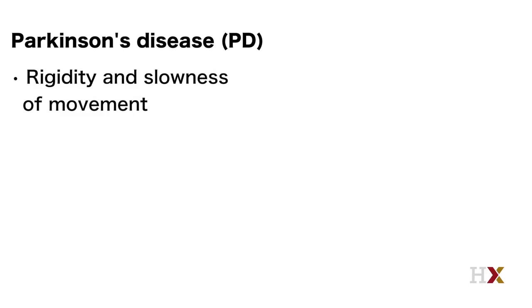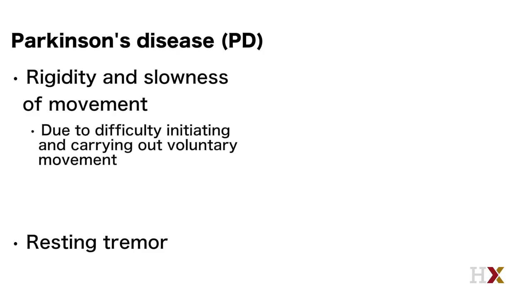A number of neurological disorders are the result of damage to the basal ganglia, including Parkinson's and Huntington's disease. Parkinson's disease, or PD, is characterized by rigidity and slowness of movement. Patients also show a distinctive resting tremor or rhythmic shaking of the hands and fingers. Rigidity and slowness appear to come from difficulty in initiating and carrying out voluntary movements. In more severe cases, patients experience periods when they're unable to initiate movement at all. At the same time, patients often also experience involuntary, undesired movement in the form of the resting tremor.